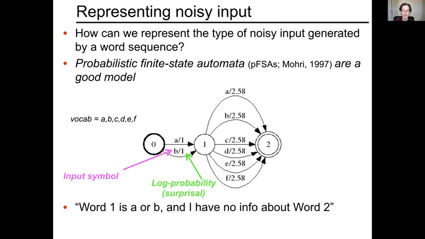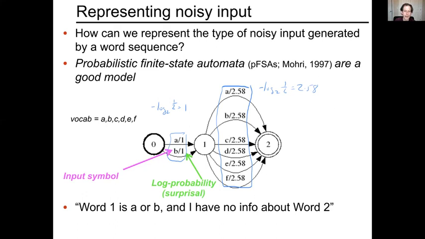We can actually think of this automaton this way. If you think about being in any particular state, the probabilities of the transitions going out from that state are going to sum to 1. Negative log base 2 of 1/2 is equal to 1. And negative log base 2 of 1/6 is equal to 2.58. So what this is actually saying is that each of these 2 transitions here has probability 1/2. Each of these 6 transitions here has probability 1/6.